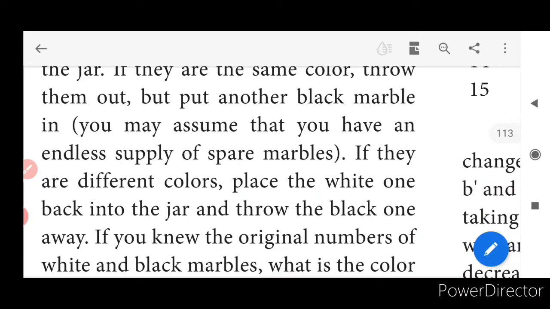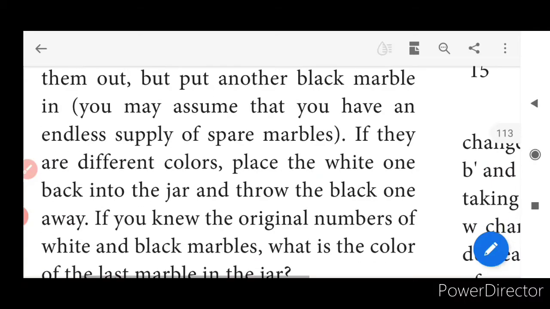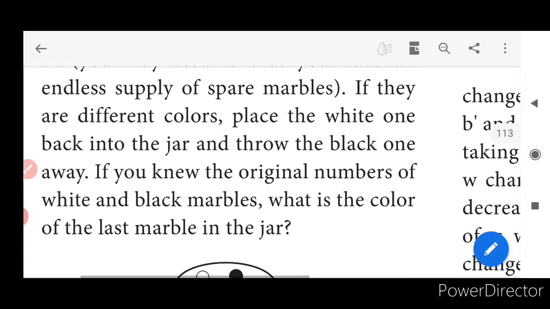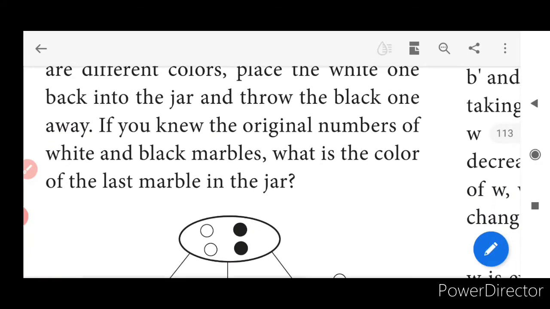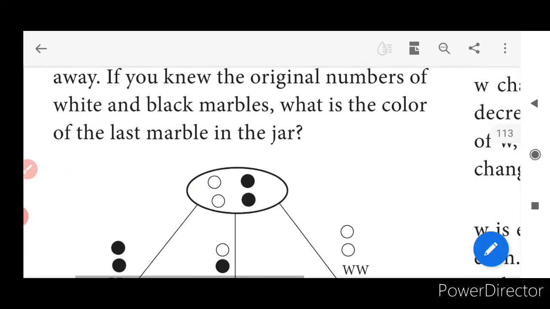If they are of different colors, what will happen? If they are of different colors, put the white one back into the jar and throw black one away. Clear? Different colors means I will throw black one away and I will put white one inside. If you know the original number of white and black marbles, what is the color of the last marble in the jar? Let us proceed with this now.